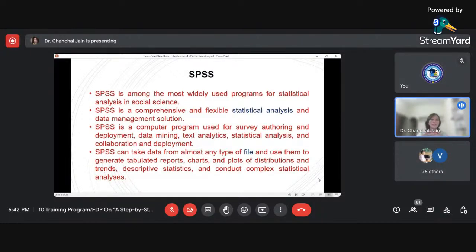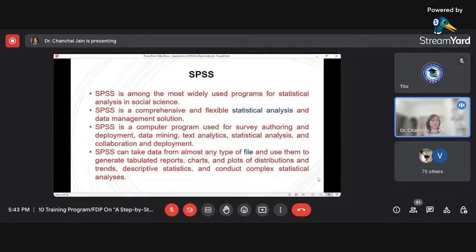SPSS is most widely used, and it is a very common term which we usually hear when we are starting our research journey. I started my journey around the year 2010, and in 2010 I heard that there is a software called SPSS which we can use to do the analysis.